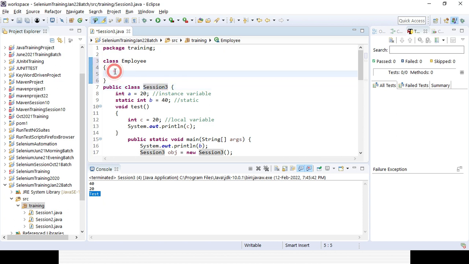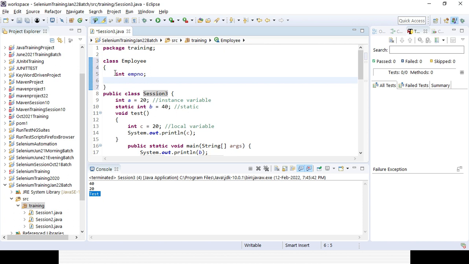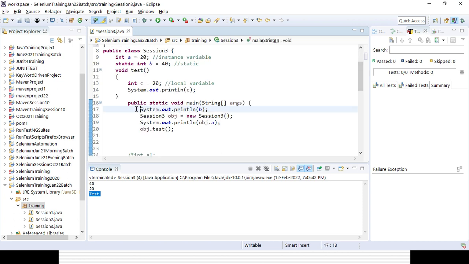So here I'll define the Employee class, with an integer employee number, which is the variable. Then a double salary, the salary of the employee. Okay, that's how I can define a class. Now I'll create an object or instance here: emp1 equal to new Employee, that is the syntax.